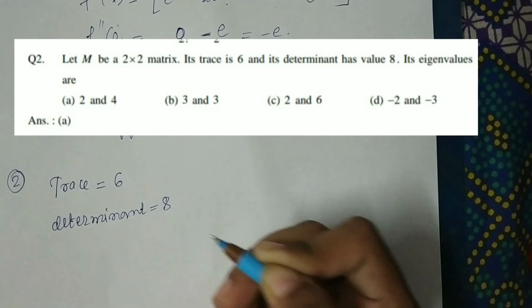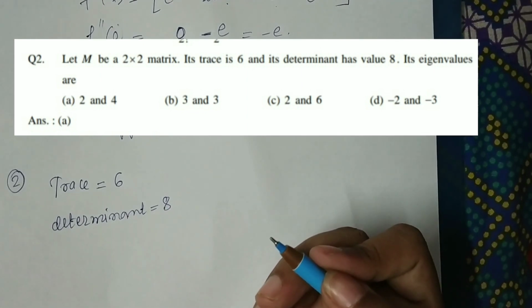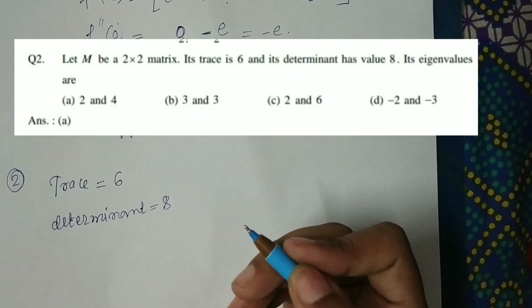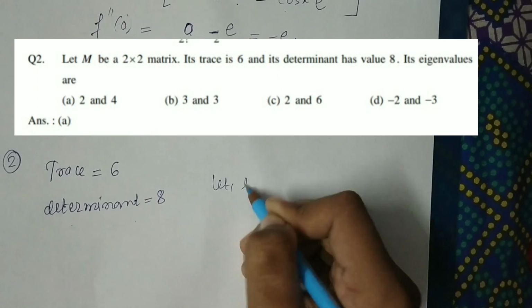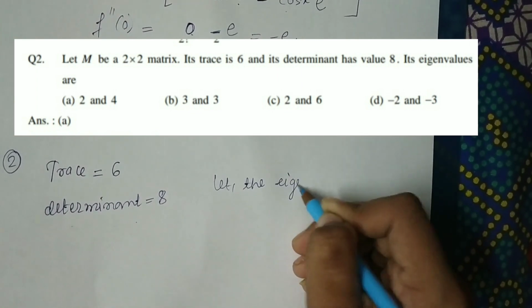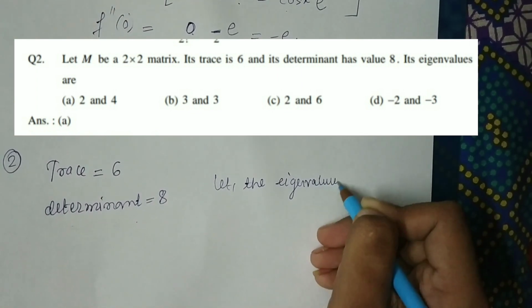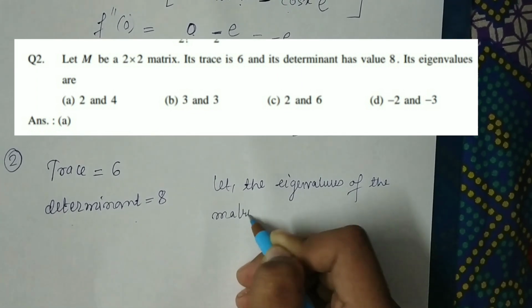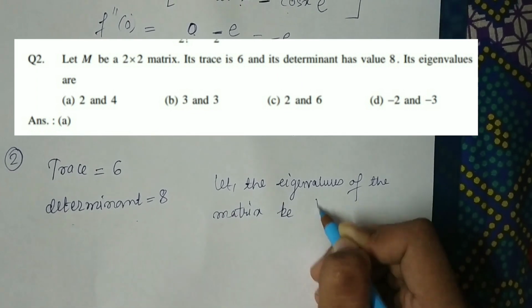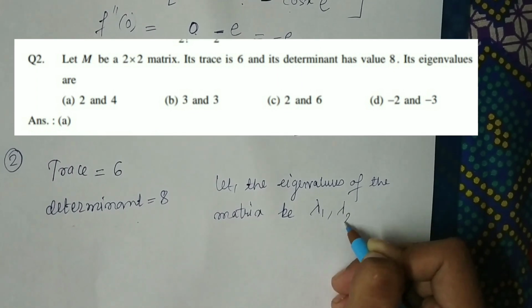So we know the trace of a matrix is equal to the sum of the eigenvalues and determinant of a matrix is equals to the product of the eigenvalues. So let the eigenvalues of the matrix be lambda 1 and lambda 2.